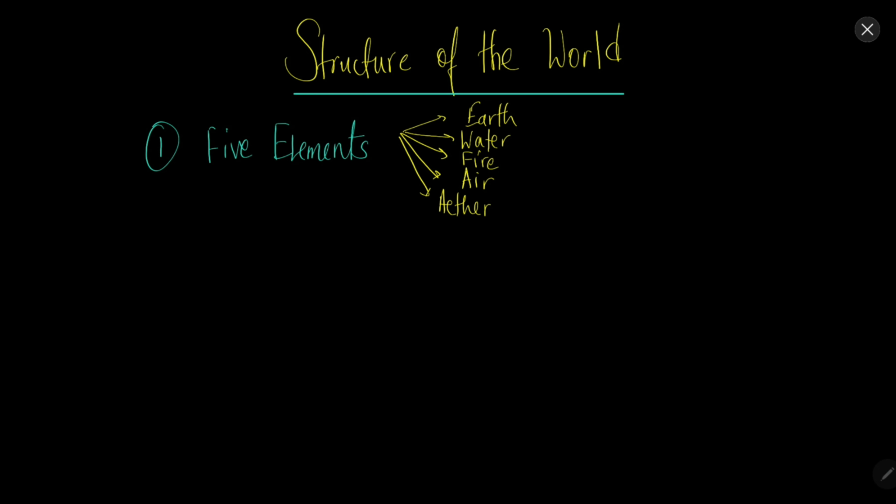So those 5 elements were earth, water, fire, air and ether, or the space element. In most civilizations, this theory was quite prominent, that everything consists of these 5 elements. Let's say humans are made up of earth, water, fire, air and ether. But gradually it was proposed that this is not the case, and everything is made up of atoms. So these were two contemporary theories. Obviously, the first theory was most widely accepted all over the world.